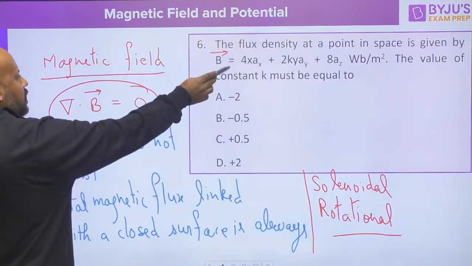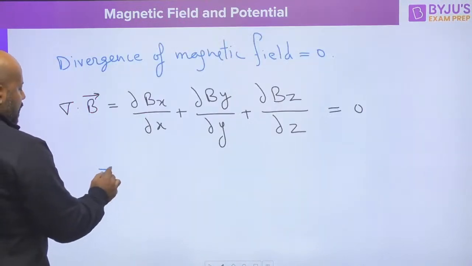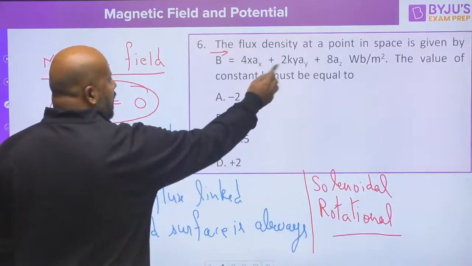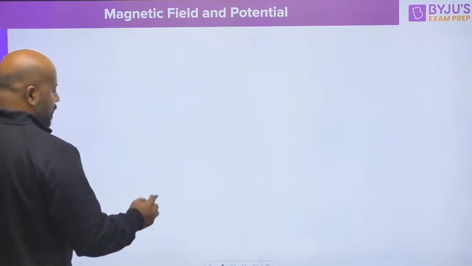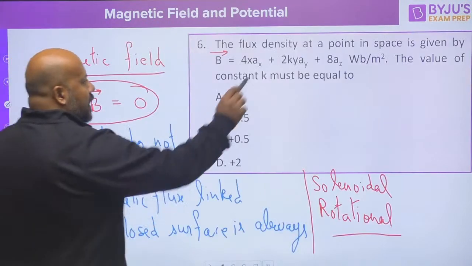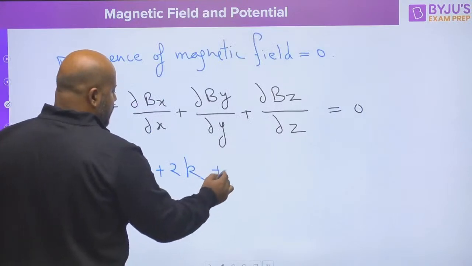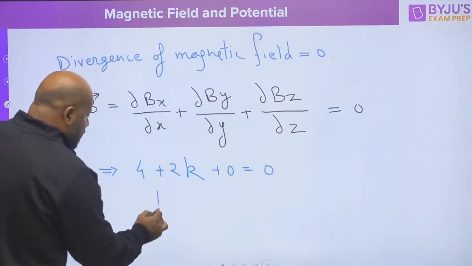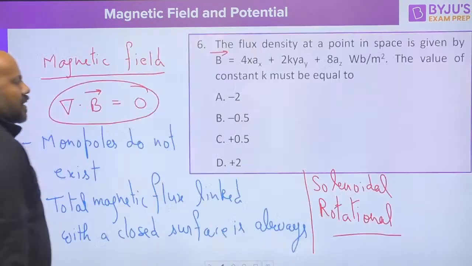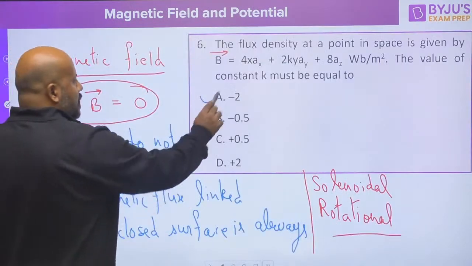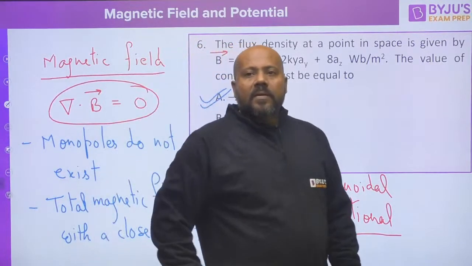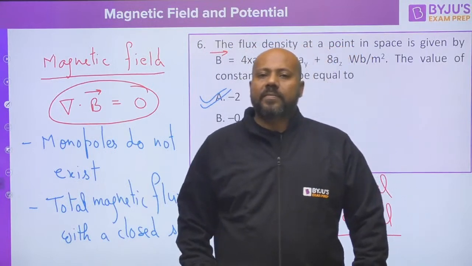So if you differentiate 4x with respect to x, you will be getting 4. If you differentiate 2ky with respect to y, you will get 2k. If you differentiate 8 with respect to z, it is going to be 0. Very easily you can write k is going to be minus 2. Is it clear for everybody? A is going to be the correct option. Yes, everybody.